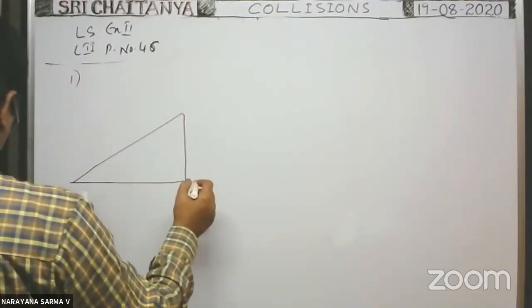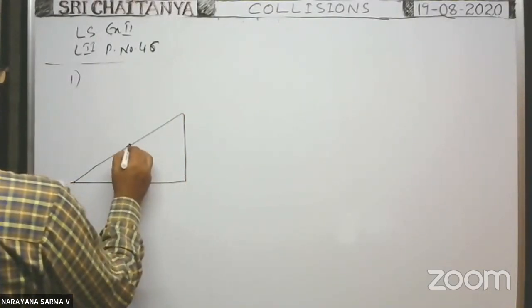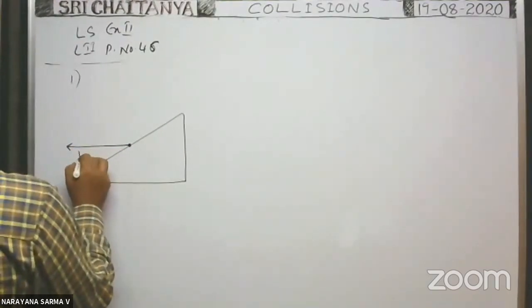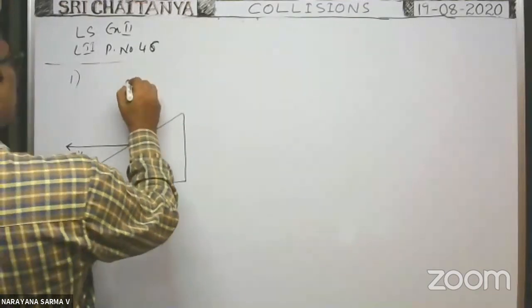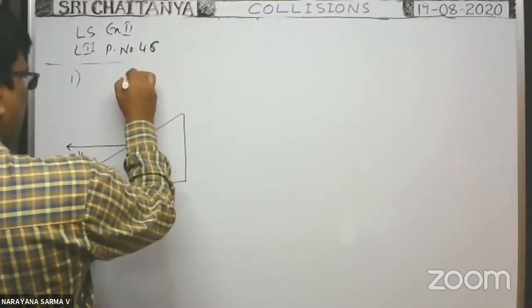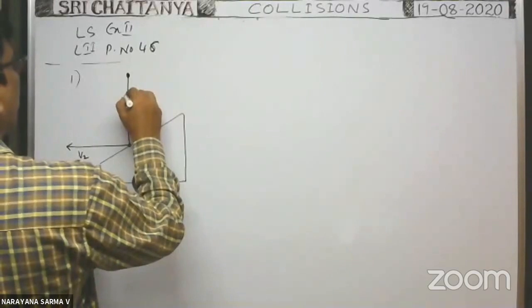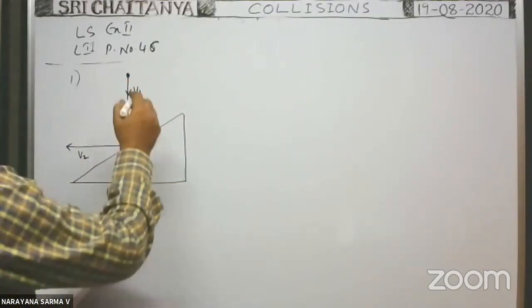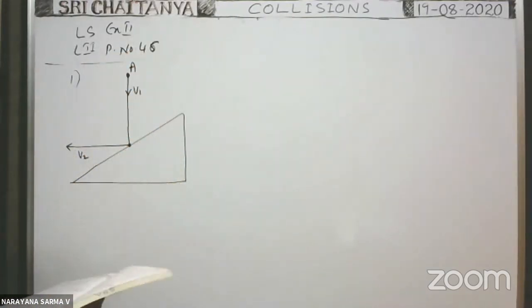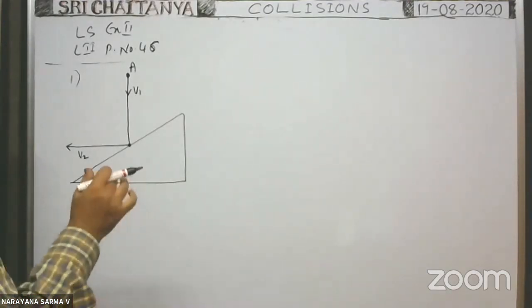Here it is the wedge. Wedge is moving with a velocity v2 towards left. One particle is moving with a constant velocity v1 vertically downwards. Now, what must be the ratio v1 by v2 so that the ball bounces back in the vertically upward direction, relative to the wedge?